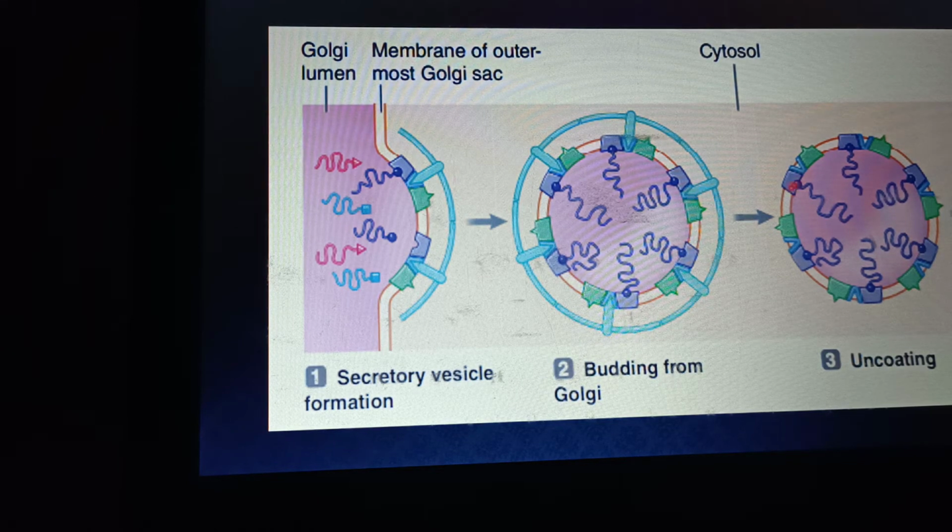And what happens next? Actually, you can see here an uncoated secretory vesicle forms.